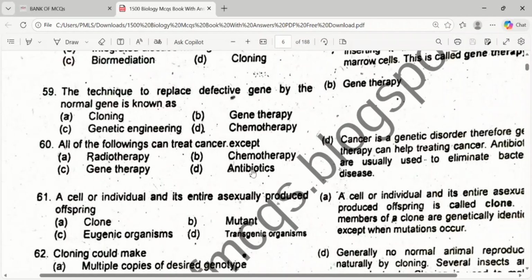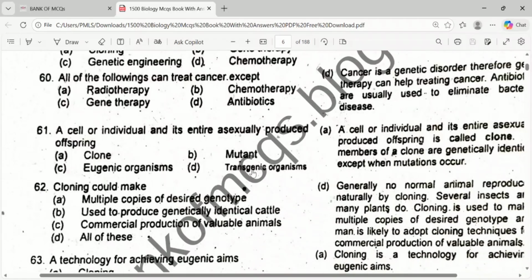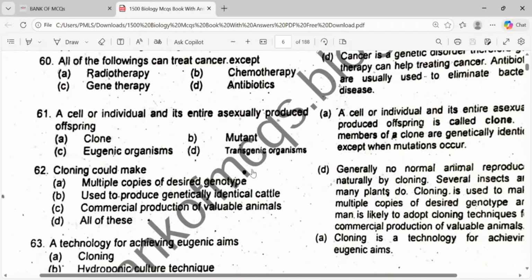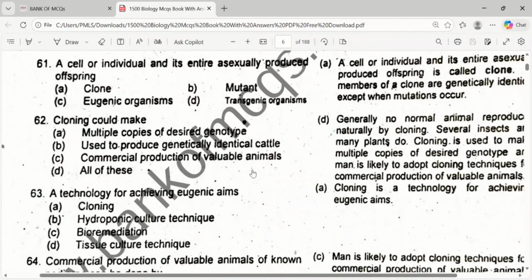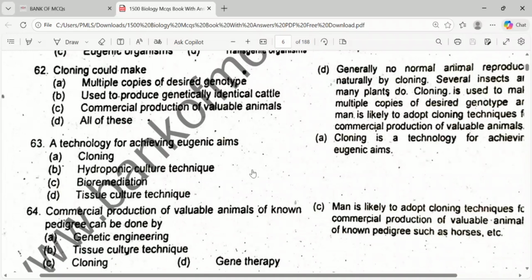A cell or an individual in its entirety that produces offspring asexually is known as clone. Cloning could make multiple copies of desired genotype, used to produce genetically identical cattle. Commercial production of valuable animals, all of these is the correct option. A technique for achieving eugenic aim is cloning.